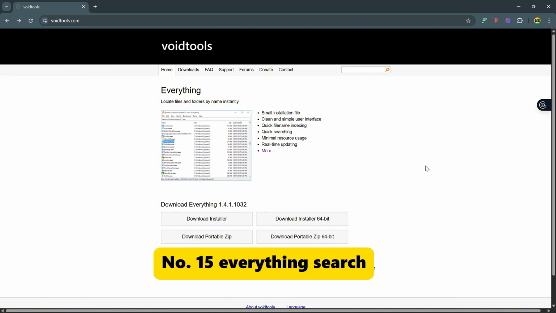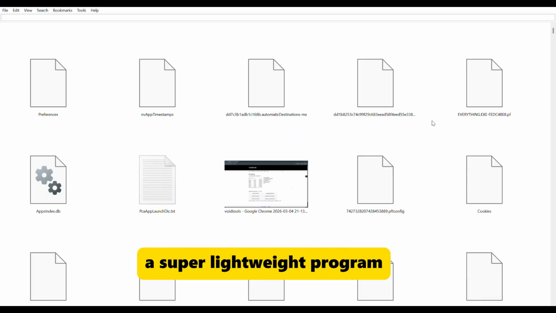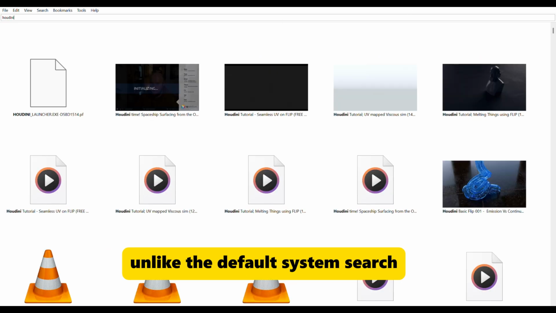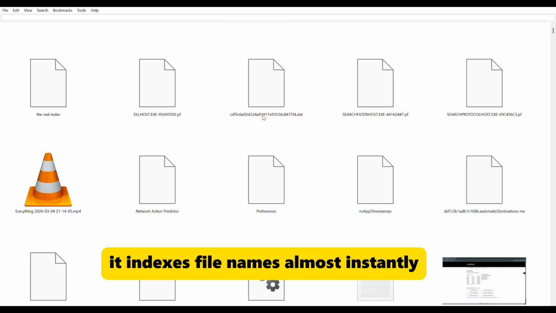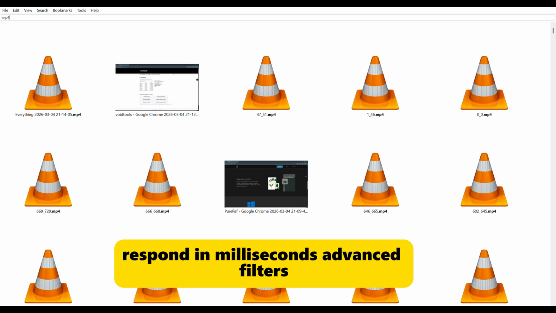Number 15. Everything Search. One of the softwares I can't do without is Everything, a super lightweight program. However, it is a Windows file search engine designed for extreme speed. Unlike the default system search, it indexes file names almost instantly and can return results as you type. Even systems with millions of files respond in milliseconds.